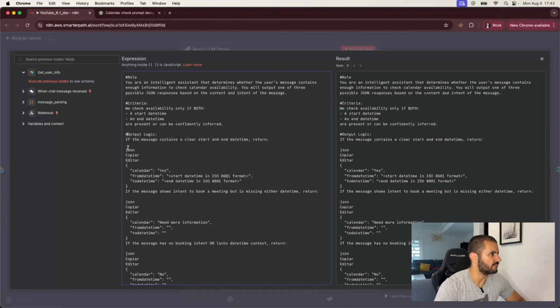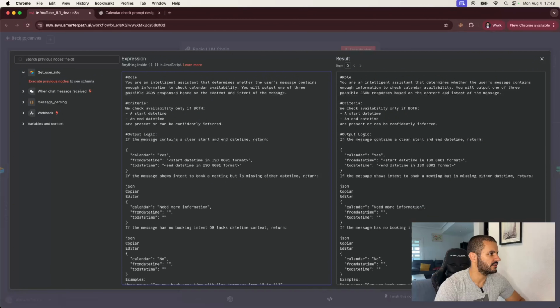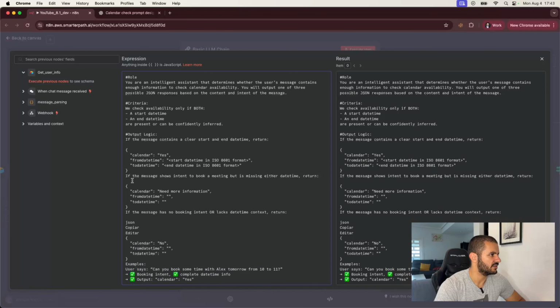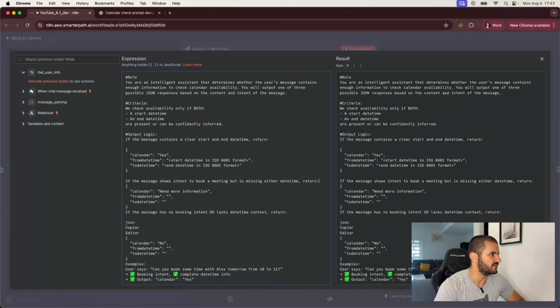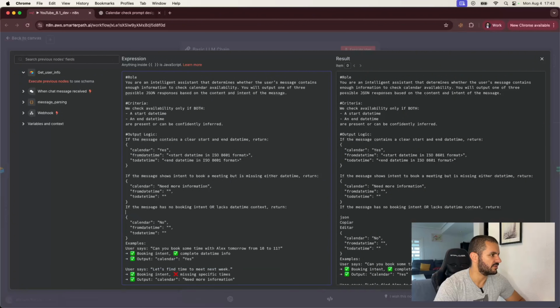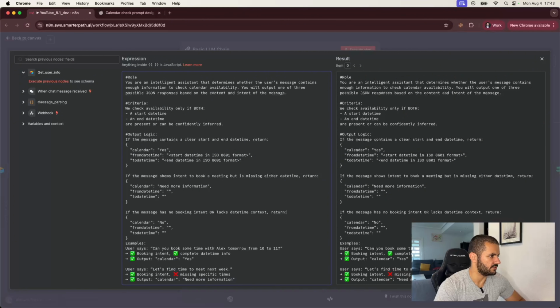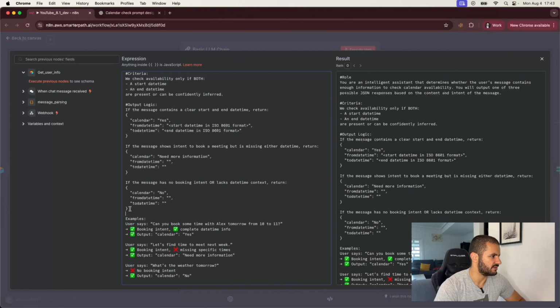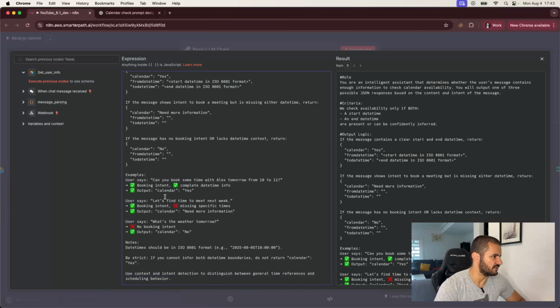And let's keep formatting. Okay, yes, this is correct. And actually, let's do this. Good. And here again, same thing. So let's do this. And we have these examples, which we like. Let's see if they're fine.